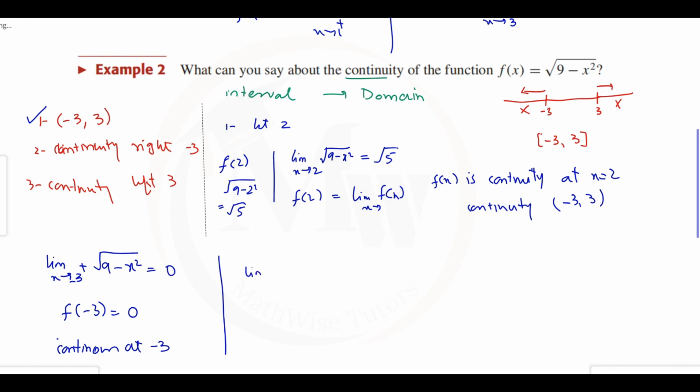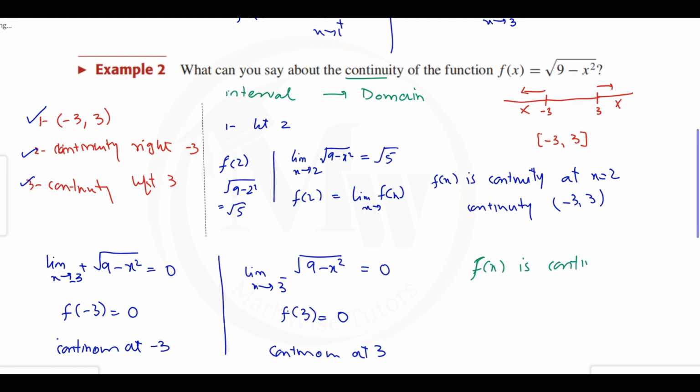Now for the left continuity at 3, we take x approaching 3 from the left side of the same function, square root of 9 minus x squared, and by plugging 3 into the function we will have 0 again. And similarly f of 3 is equal to 0. Both values are equal, which shows that the function is again continuous at x equal to 3. So all the conditions are satisfied: the open interval minus 3 to 3 is continuous, and it is continuous at the endpoints. This shows that f of x is continuous on the closed interval minus 3 to 3.